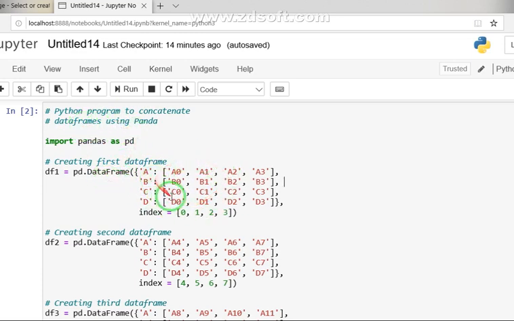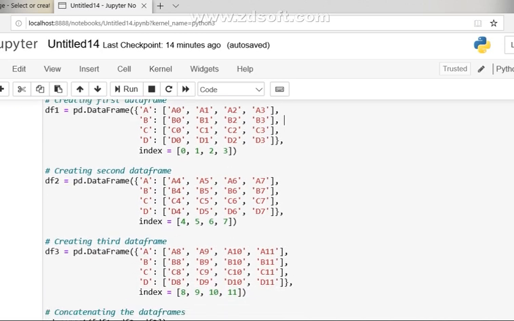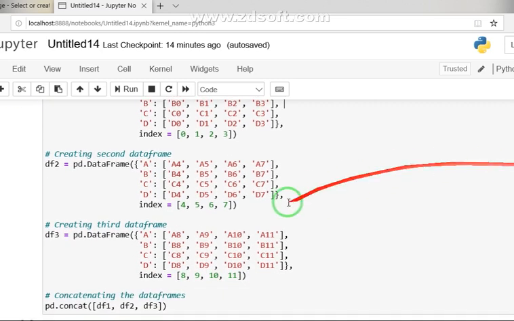As described in the PPT, this is the first data frame created, and this is data frame number 2, and subsequently in the downward side you can see we have a third data frame also. Its index values start from 0, 1, 2, 3, then 4, 5, and so on. Finally, a very simple concatenate function of the pandas library, and what we have to mention is data frame first in the above part, then data frame 2, data frame 3. All these data frames are combined together using the concatenate function.